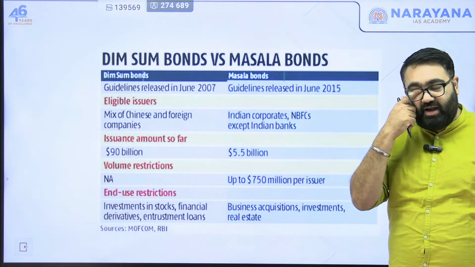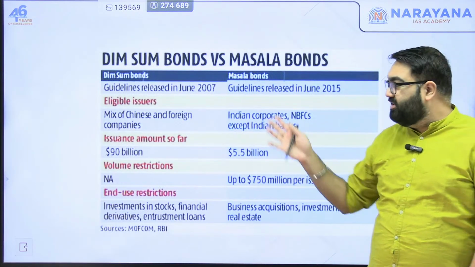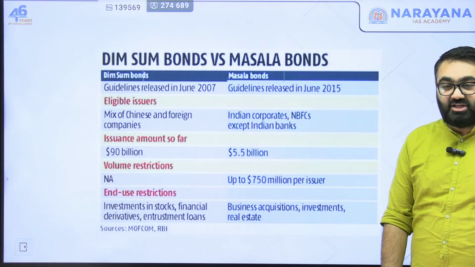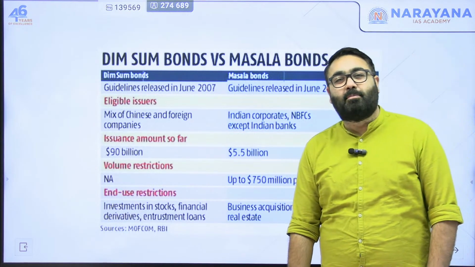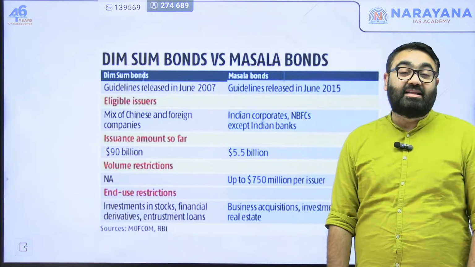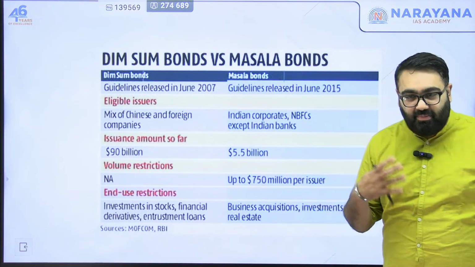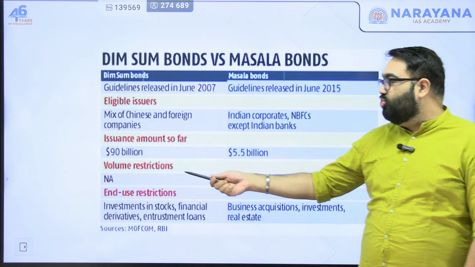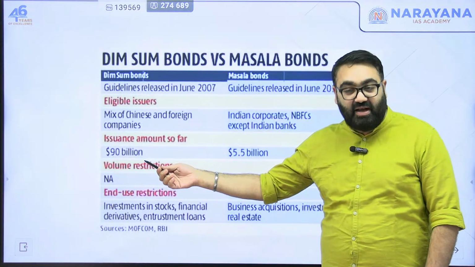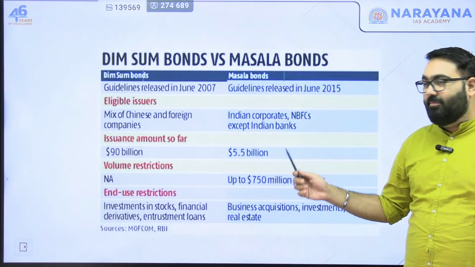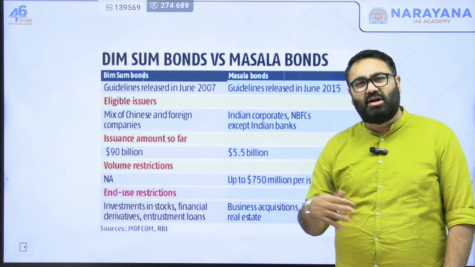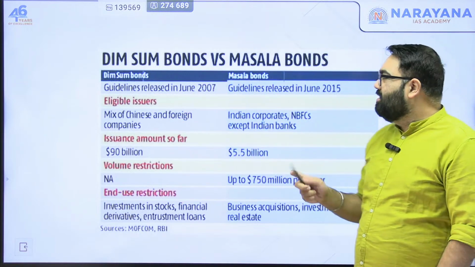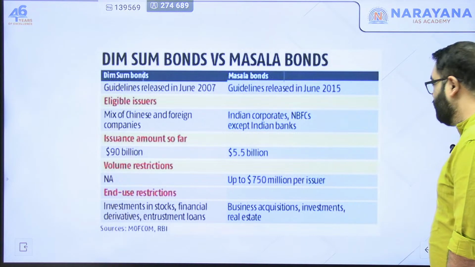Again, the same kind of idea that these bonds will be issued in the Chinese currency. They set their own guidelines for this because they have been doing it much earlier than India. The money that they have raised under this is much more than India. For China, so far they have issued these bonds worth $90 billion. For India, it is about $5.5 billion, because again, there's a long difference between when China rolled this out and when we rolled this out. That is why it is not fair to compare the exact value.